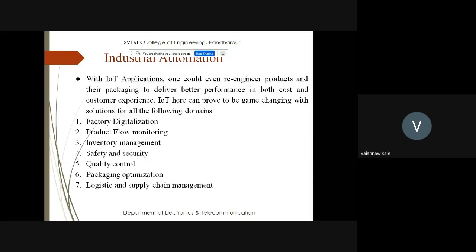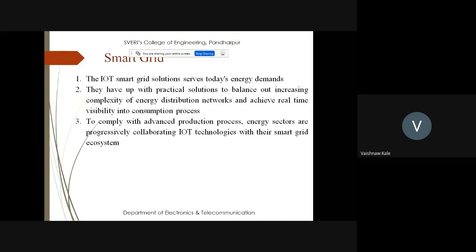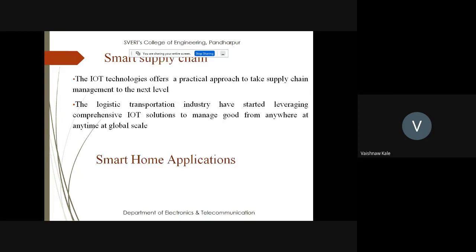Then in case of industrial automation, there are a few parameters that have to be improved. If those parameters are improved, you can easily go for factory digitalization, product flow monitoring, inventory management, then safety and security, quality control, packaging optimization, and logistics and supply chain management. Then for the smart grid, as we know that the energy requirement and demand is increasing, there is a complex energy distribution network, and real-time visibility into the consumption process can be achieved. Then IoT can also be used in a smart supply chain as well as in smart home applications.